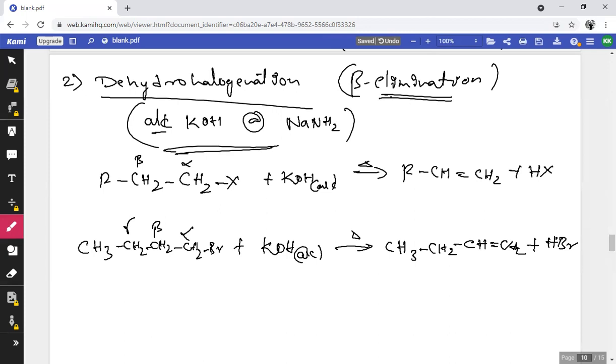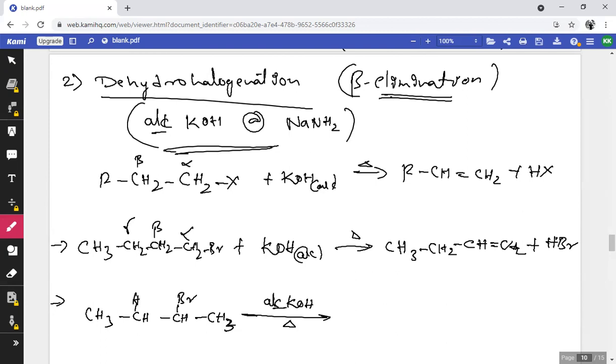And let me consider one specific example here. CH3CHBrCH2CH3, treated with alcoholic potassium hydroxide. Here the functional or substituent group attached carbon is said to be alpha, and the adjacent carbon is said to be beta.